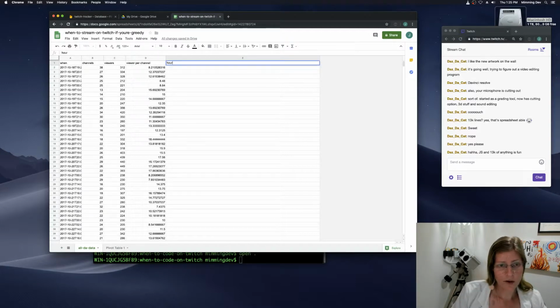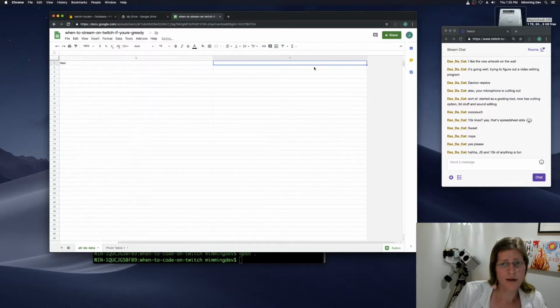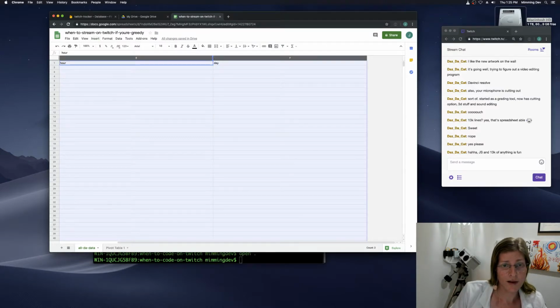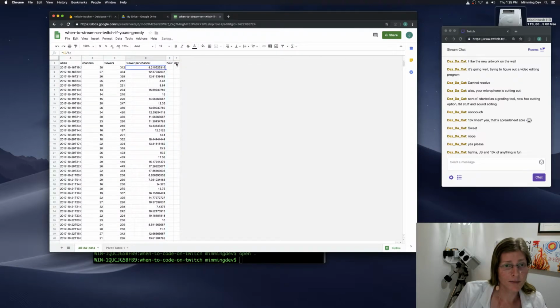So hour, and a new column to the right, day. Make these the right size. Not that big, a little bigger. So there's like an hour function, right? That apparently is not how it works.